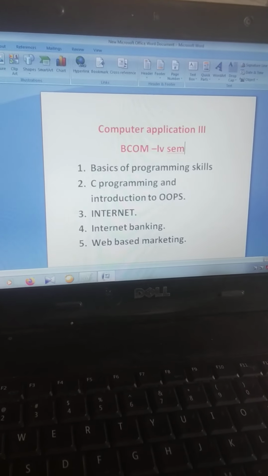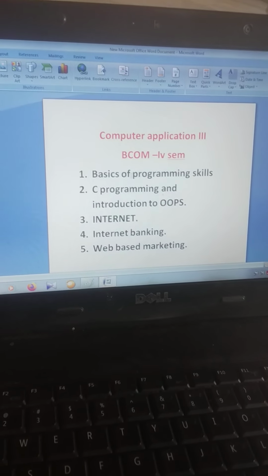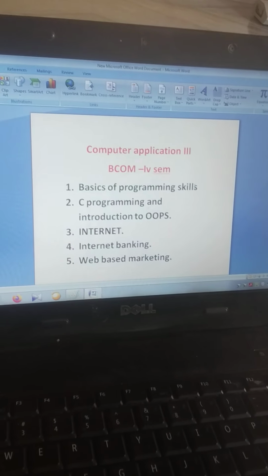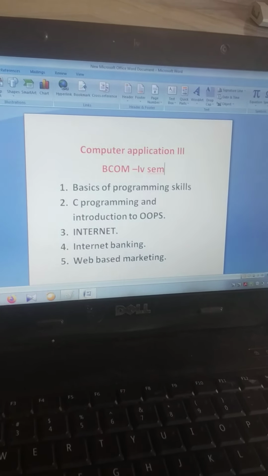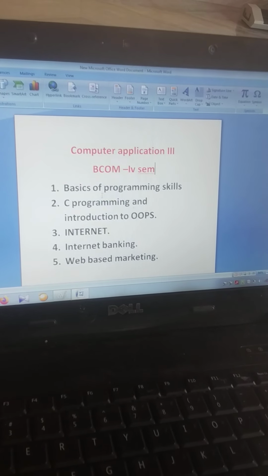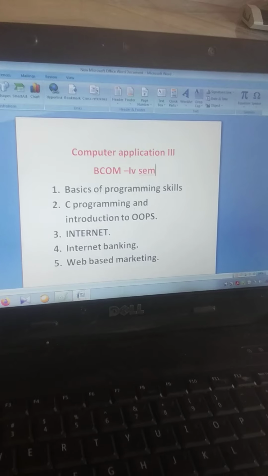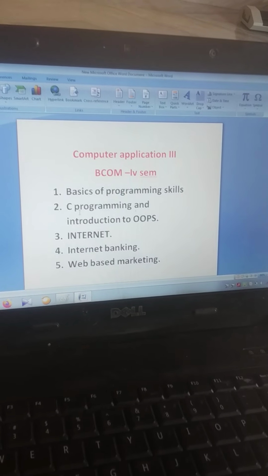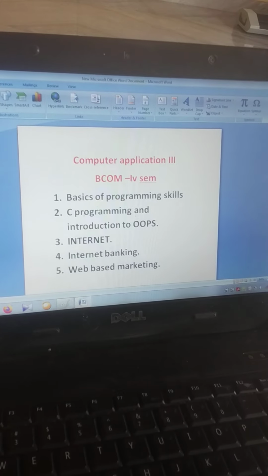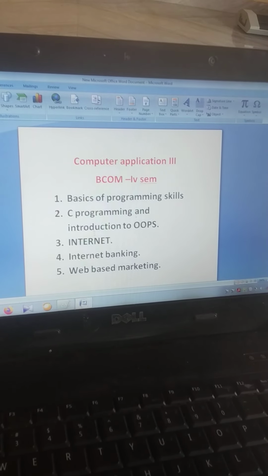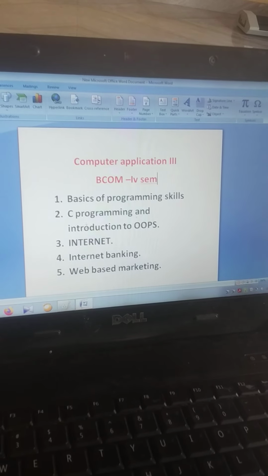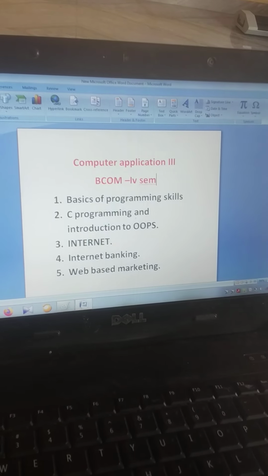The first chapter is what? Basics of programming skills. Basics of programming skills means what? You are going to write a C program. That is your second chapter, where you are going to write a 5 marks answer in the B section, and under the D section you are going to solve your case study problem.